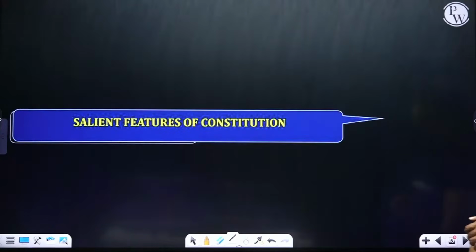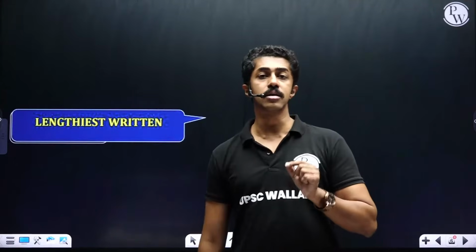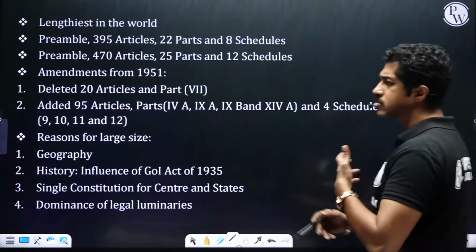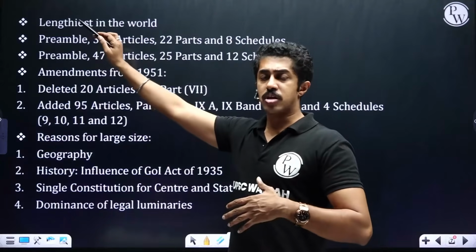Now let us move into the salient features of the constitution. One by one we will start seeing, starting with the lengthiest written constitution. Now why is it called the lengthiest written, or why is it so lengthy in the first place? It is the lengthiest constitution in the world.